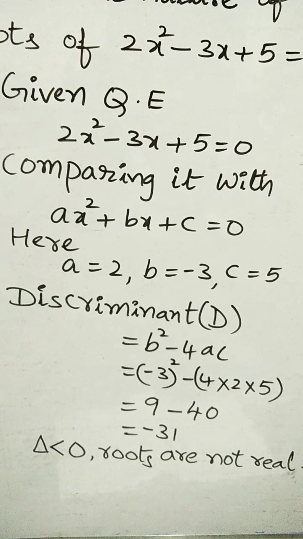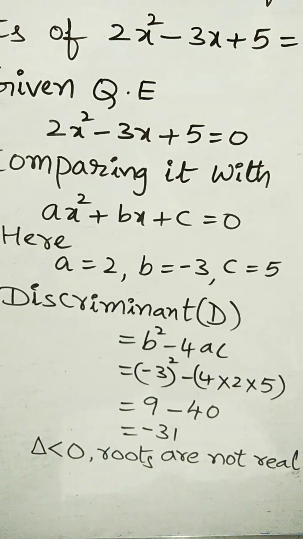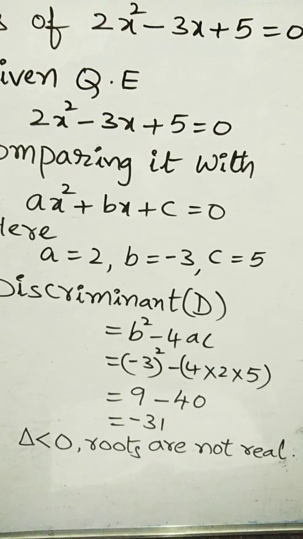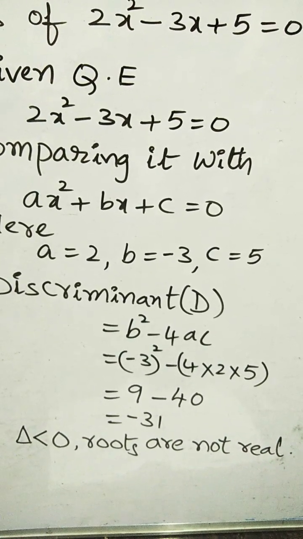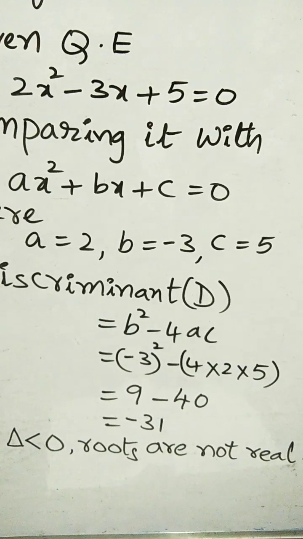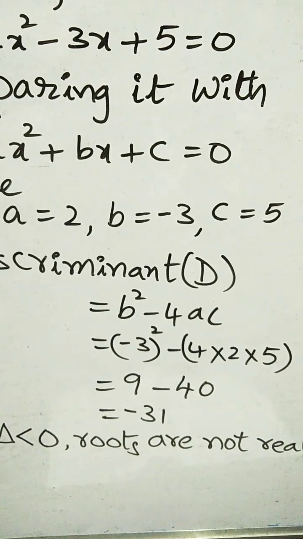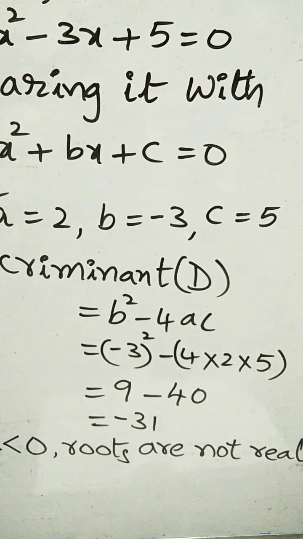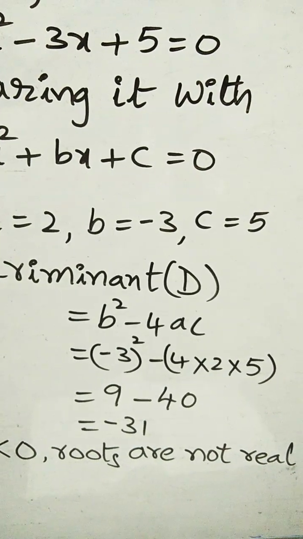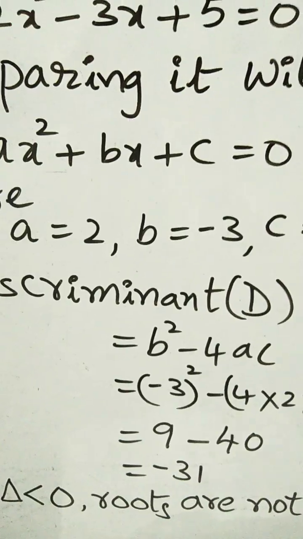Now discriminant. Discriminant of ax² + bx + c is b² - 4ac. Substitute the values a, b, c. Now we get the answer -31. So b² - 4ac is less than 0. That's why roots are not real. b² - 4ac is the discriminant.